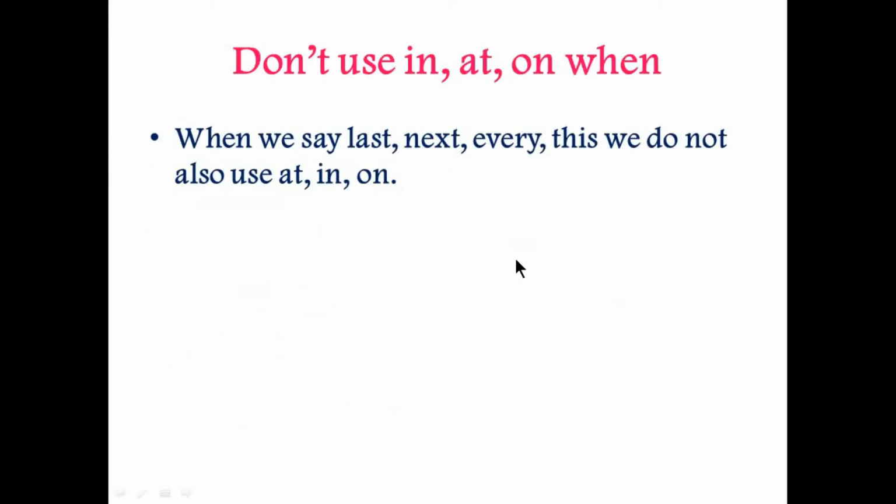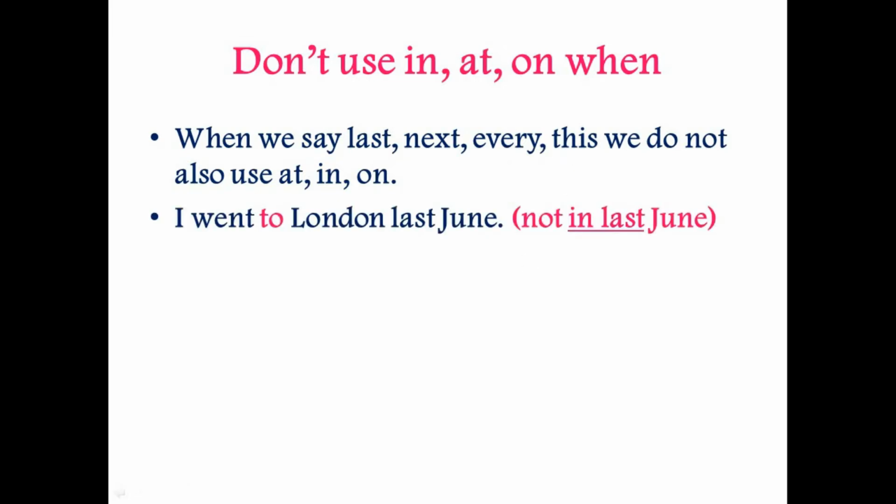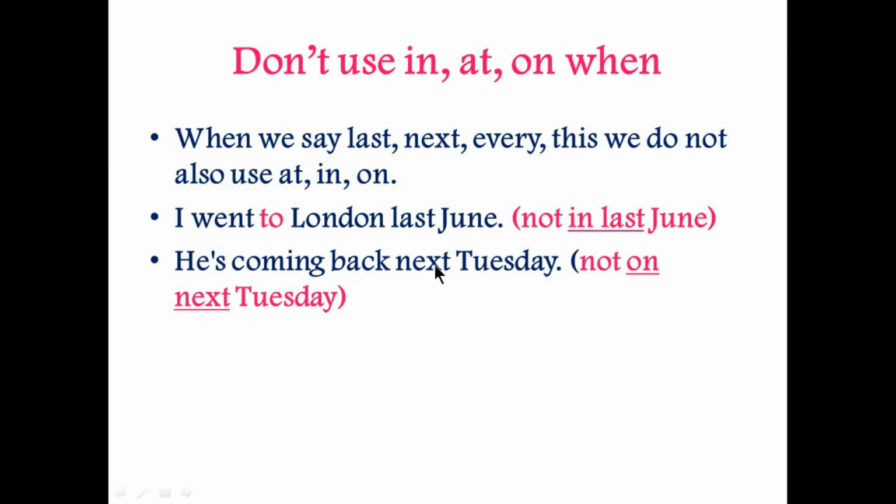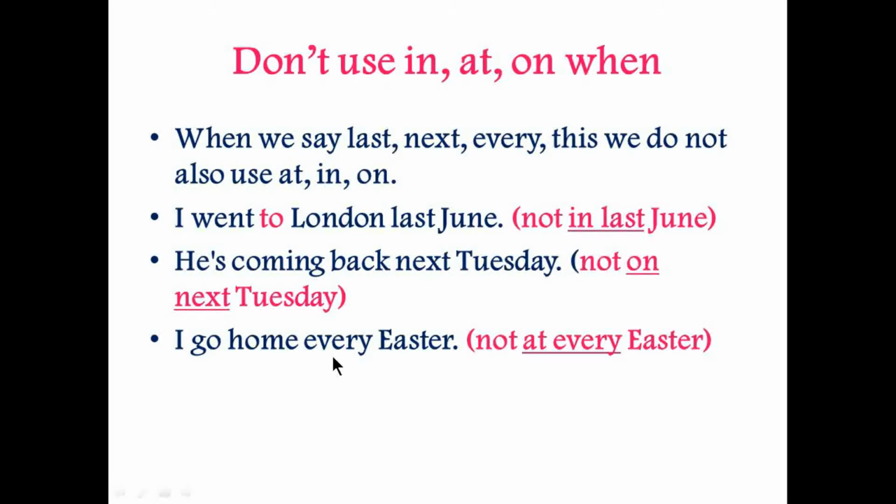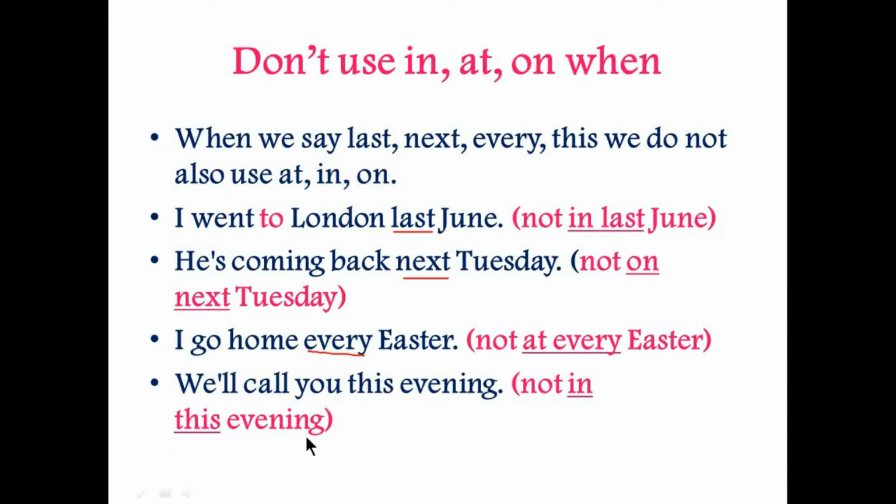Next, we will discuss when not to use at, on, in. Don't use in, at, on when we say the words last, next, every, this. For example, I went to London last June, not in last June. He is coming back next Tuesday, not on next Tuesday, because you are using the word next. I go home every Easter, not at every Easter. You are using the word every. We will call you this evening, but not in this evening. You are using the word this. So you will avoid using in, at, on here.